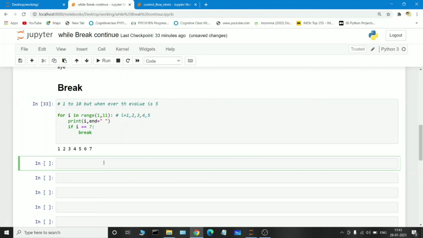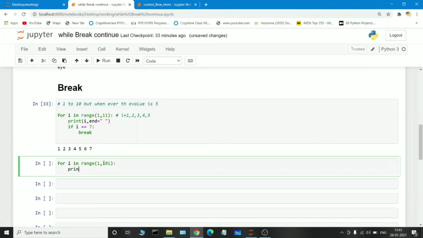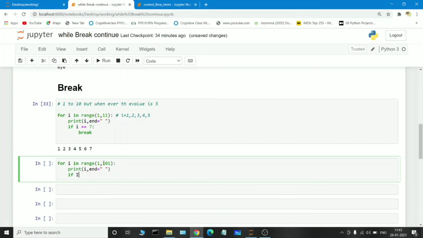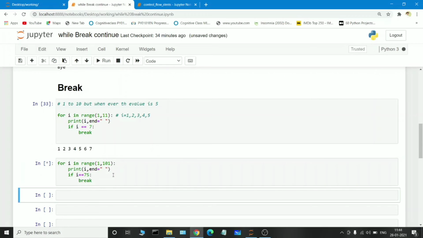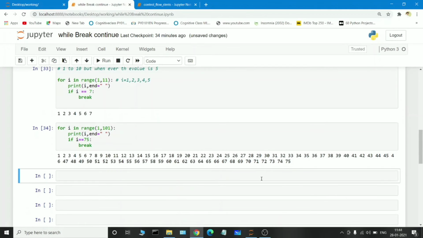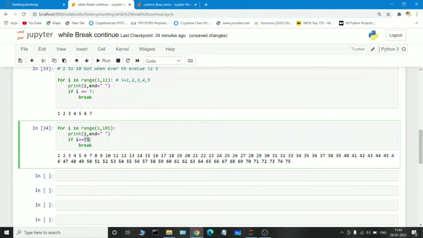Suppose I want to print the values from 1 to 100 and I want to stop at the value 75. Suppose for I in range of 1 to 101, I am just printing the values. Okay, if I is equal to 75, I am just breaking the loop. See, from 1 to 100 get printed, sorry, from 1 to 75 get printed, because whenever it is 75 we are just breaking the loop.